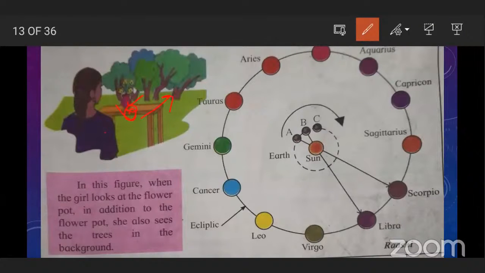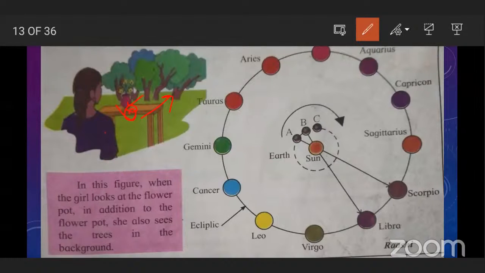Like this only, if Earth is revolving around the sun and looking at the sun, we can see not only the sun but also constellations behind the sun. These constellations cannot be seen in bright sunlight, but they are indeed present behind the sun.